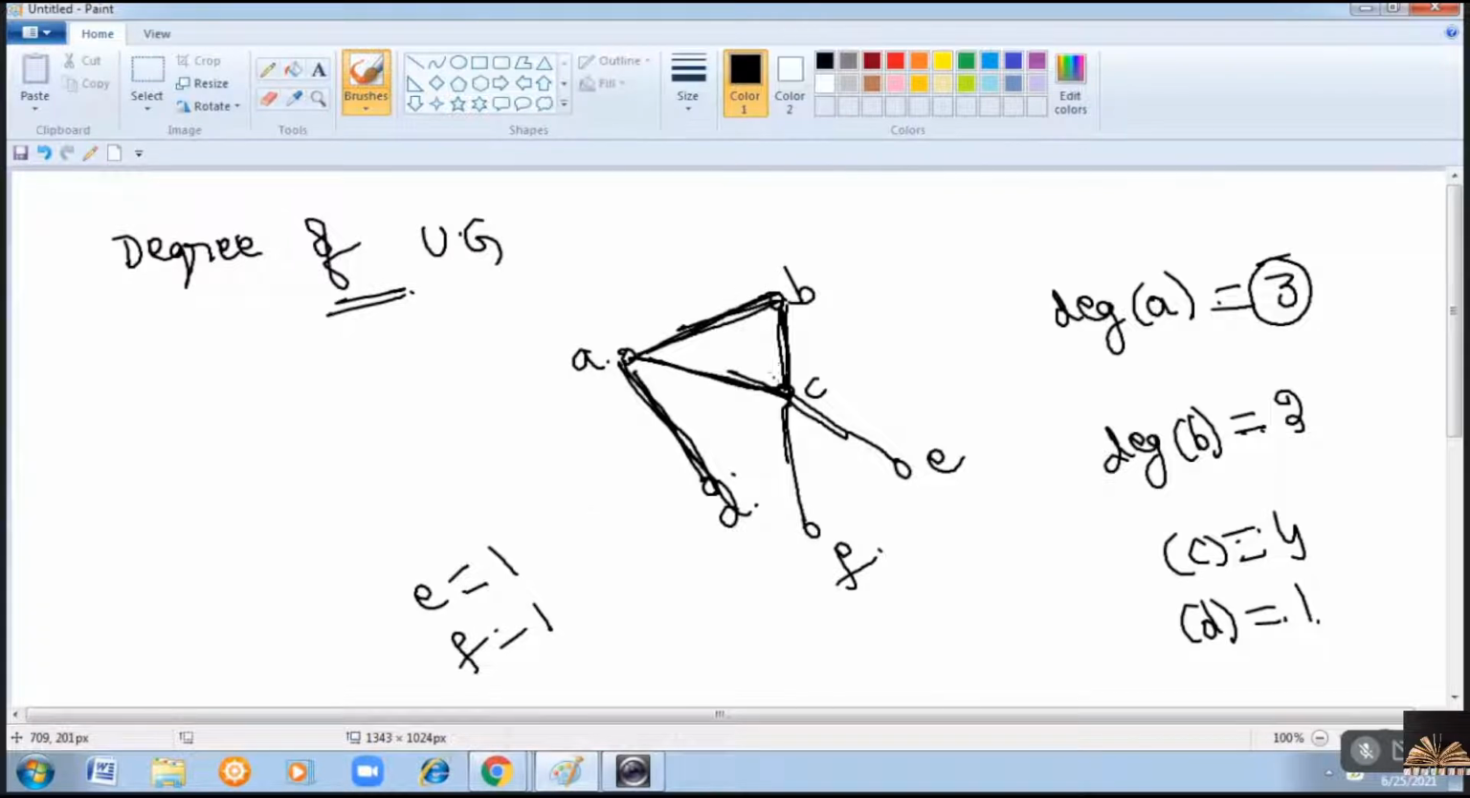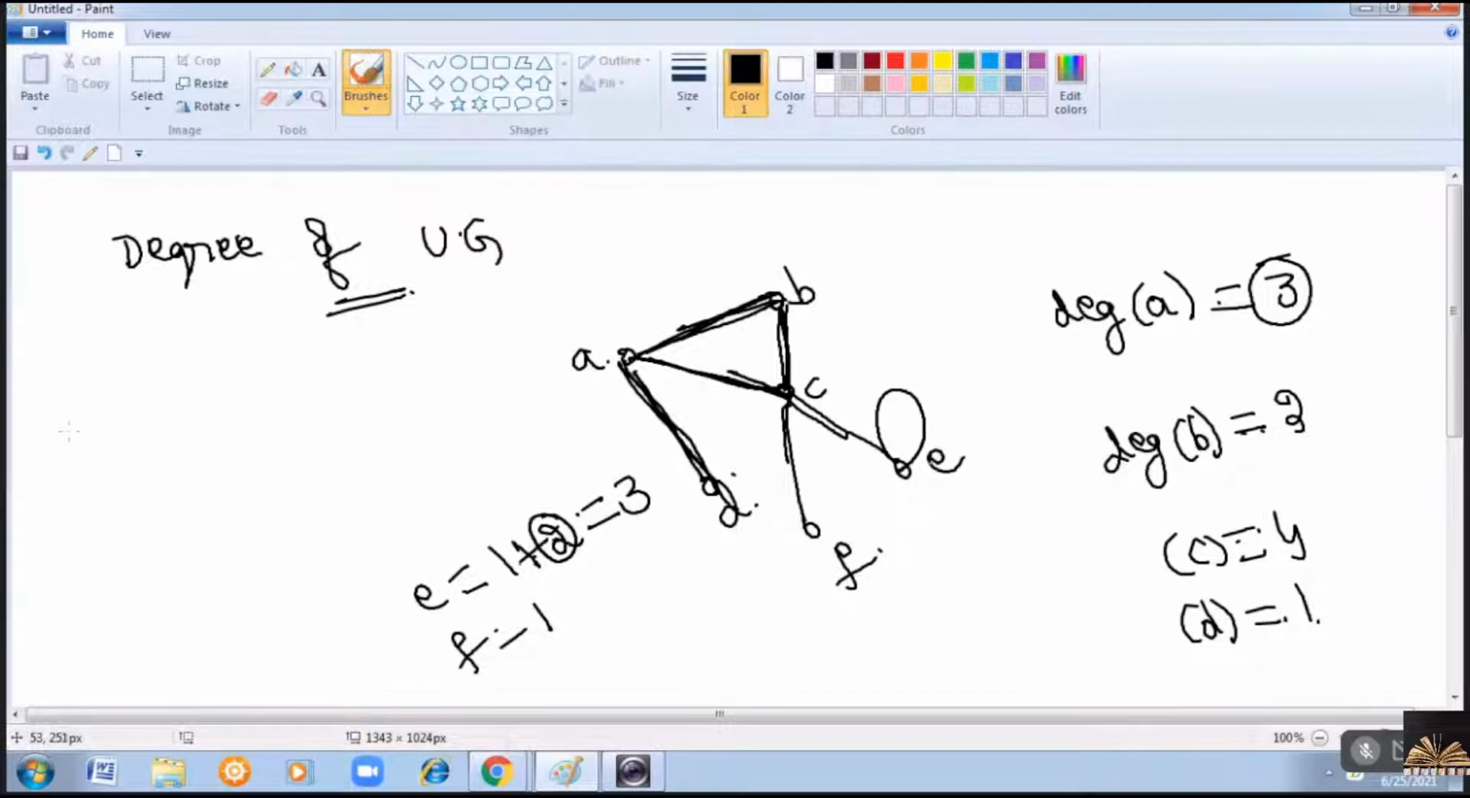Clear? Now, if you have a loop at any vertex, then the loop contributes 2 to the degree of the vertex. So here we have a loop at vertex E. Therefore, to the degree of E, a value of 2 will be added. Therefore, the degree of E becomes 3.